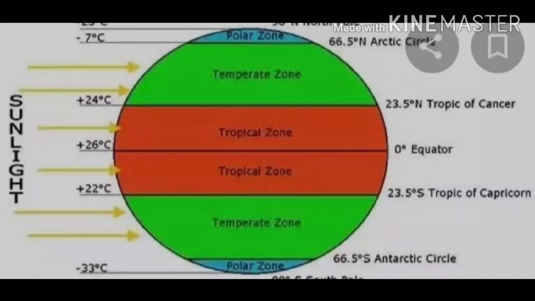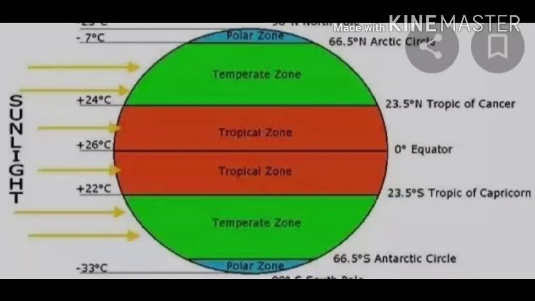Now the last is the frigid zone. The frigid climate zone fills the areas within the Arctic and Antarctic circles, extending from 66.5 degrees north and south latitude to the poles. They are characterized by short, cool summers and long, bitterly cold winters. The polar zone features frequent snowfall, particularly during the winter months. The North Frigid Zone lies north of the Arctic Circle, meaning beyond the Arctic Circle, and covers 4.12% of the Earth's surface. The south frigid zone lies south of the Antarctic Circle, meaning beyond the Antarctic Circle, and covers 4.12% of the Earth's surface.